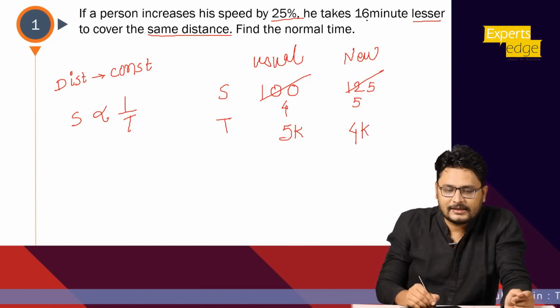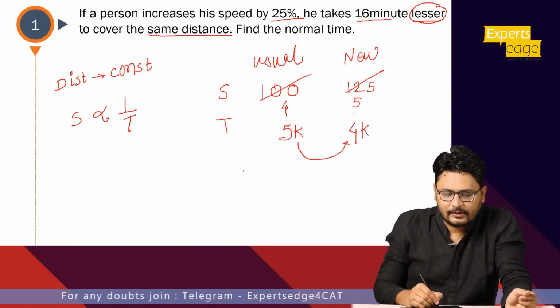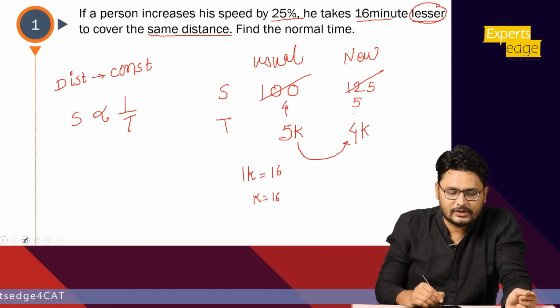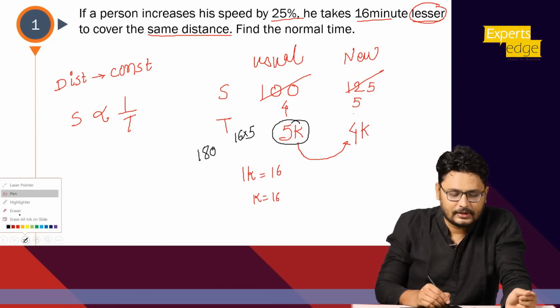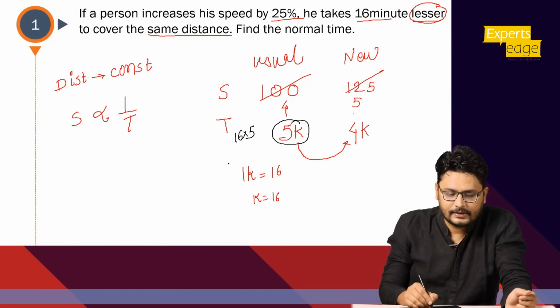Now what he has given, he takes 16 minutes lesser. Lesser is nothing but, what does it indicate? Difference of the time. What is the difference of time in our case? It is 5k minus 4k, so that is 1k. And 1k should be equal to 16, so k is equal to 16, right? What he is asking is the normal or the usual time. So what would be the answer? It would be nothing but 5k, that is 5 into 16, 80 minutes is the answer of this particular question. I'm sorry, it has to be 80 minutes. 80 is the normal time, right?